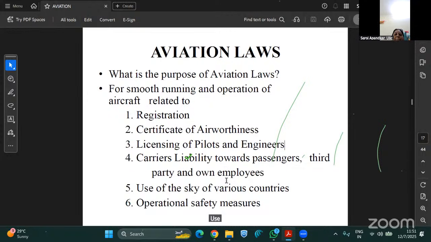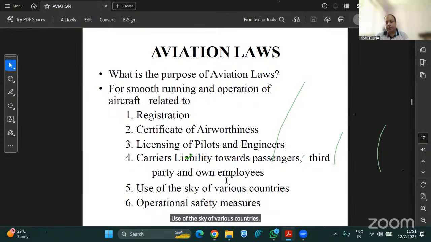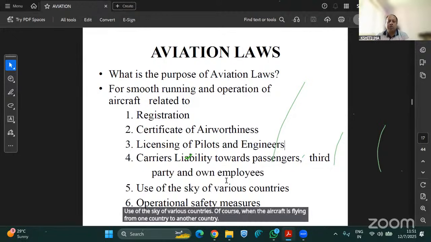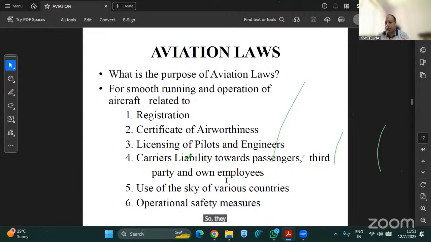Use of the sky of various countries. Of course, when the aircraft is flying from one country to another country, they use the airspace of that particular country, and for that matter, the IATA comes into the picture, the International Air Transport Association. Yes.